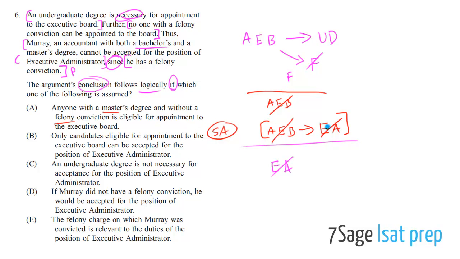I need executive administrator, and I need appointed to the executive board. So: only candidates eligible for appointment to the executive board can be accepted for the position of executive administrator. That's perfect, right? That's them telling you that if you are accepted for executive administrator, you must be eligible for appointment to the executive board, which is exactly what we need. I know it doesn't look like exactly what we need, but it is, because it's saying the same thing.